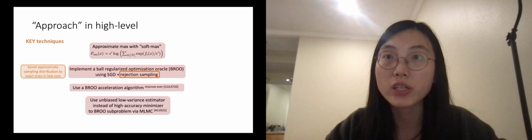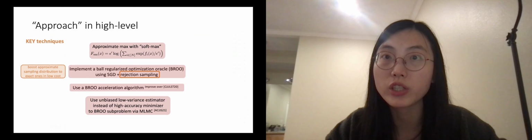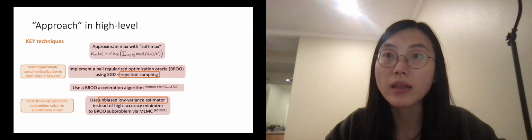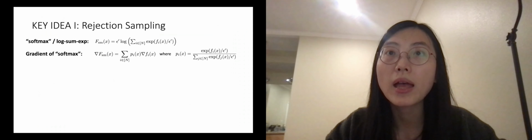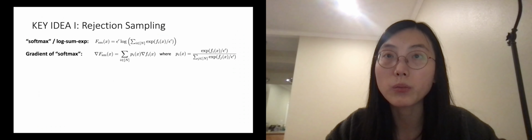We are able to generate further improvement compared with prior work using 2 key techniques. First, we use rejection sampling, which allows us to sample exactly with low cost from an ever-changing distribution. Second, we use an unbiased low variance estimator for solving subproblem, which reduces the typical higher accuracy required. Now we explain these 2 ideas in a bit more detail.